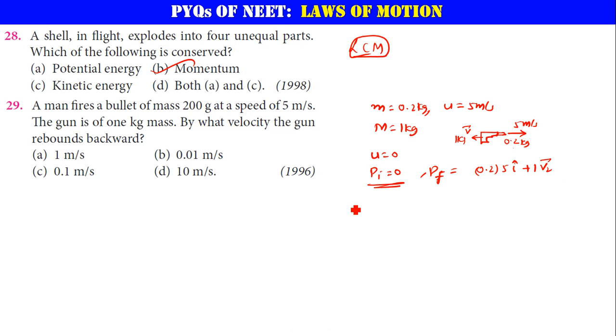Now let me apply the law of conservation of momentum. Then I'll get pi is equal to pf. Initial momentum is 0. Final momentum is 0.2 times 5, which is 1 i cap, plus v2. So v2 is equal to minus i cap. What is this minus i cap saying? Yes, the gun will be bouncing back in the negative x-axis direction if the bullet is going in the positive x-axis direction. That's what that minus is saying. And the magnitude of velocity is 1 meter per second. It's a unit vector. So 1 meter per second is the answer. Clear? Yes.